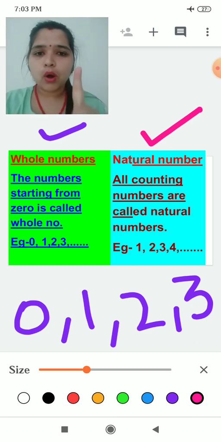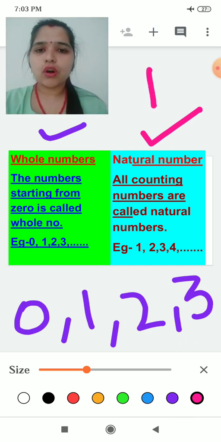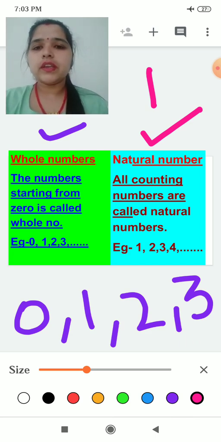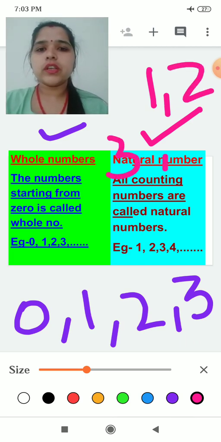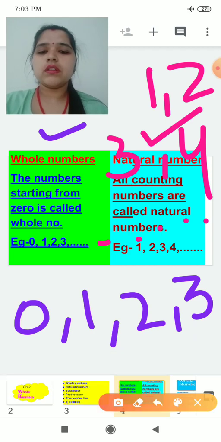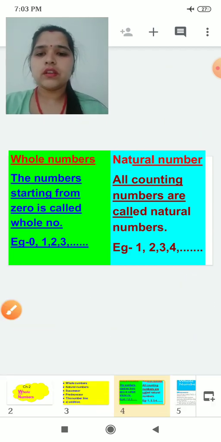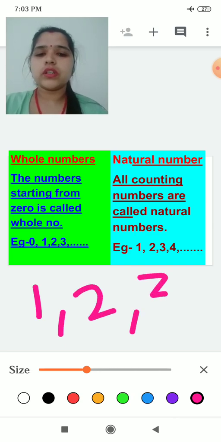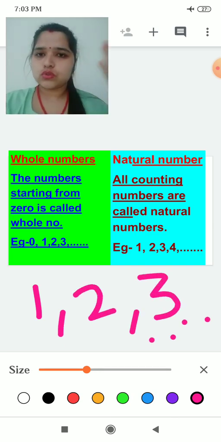Counting begins with the smallest number, 1. So the natural numbers will be 1, 2, 3, 4 and so on.